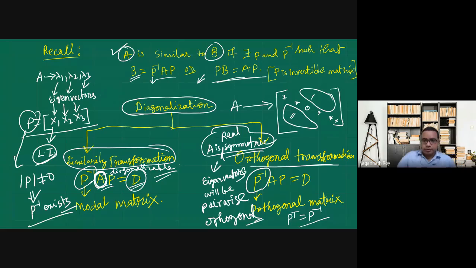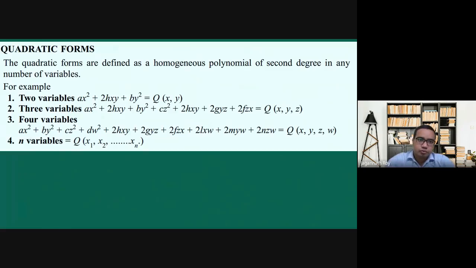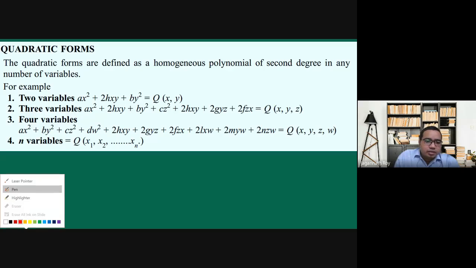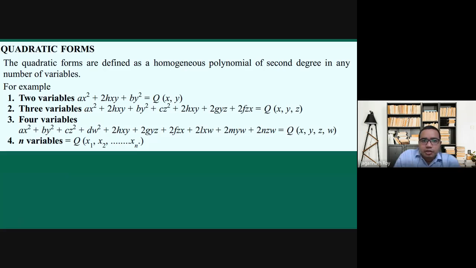Okay, now we will discuss today's topic, that is quadratic form. So what is a quadratic form? Actually, a quadratic form is a polynomial, a homogeneous polynomial of second degree, in any number of variables.